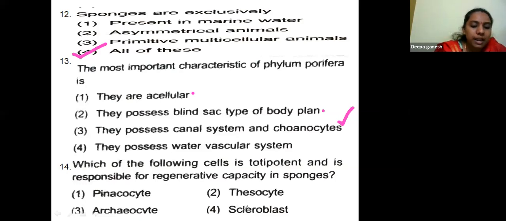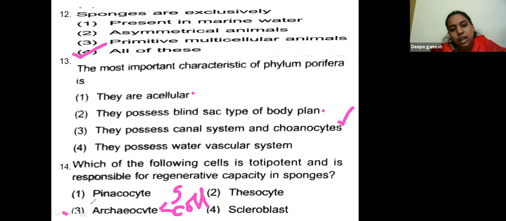Archaeocytes are the amoebocytes. These are the cells which are present inside the sponges. They are totipotent cells. They have a capacity to give rise to sclerites, spongocytes, or collencytes. So the answer is the third one, archaeocyte.